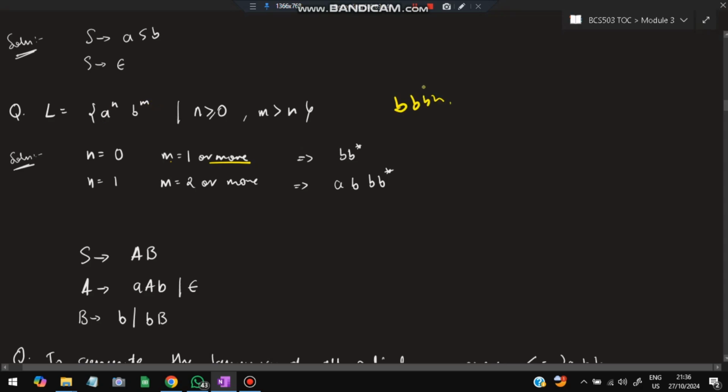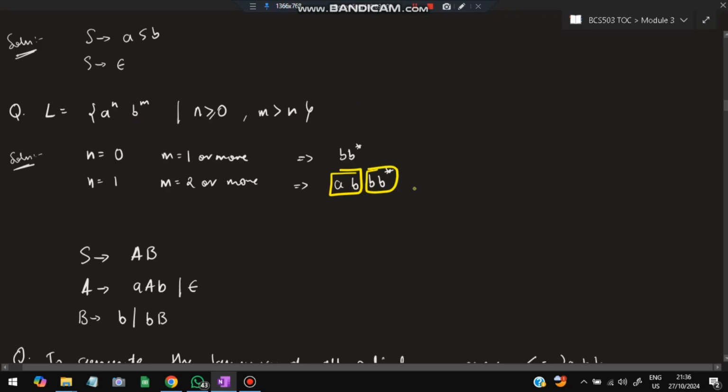How many b's do I want? After a single b compulsory, I can have any number of b's, so it will be b b star. This can be either 0 or more. And if n is equal to 1, what is the case? If n is equal to 1, here it will be a, and here m is 2. m is 2 means b, and after that I can have b star. So see here, a b, then b star. ab I have taken together and b star I have taken here.